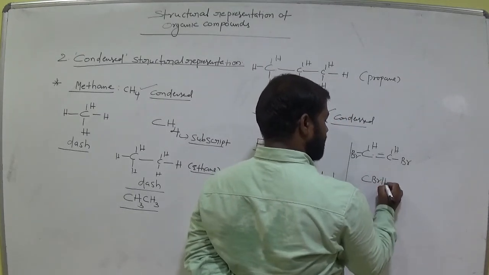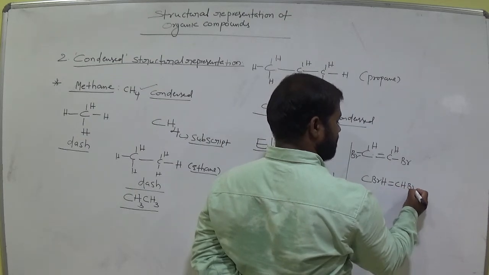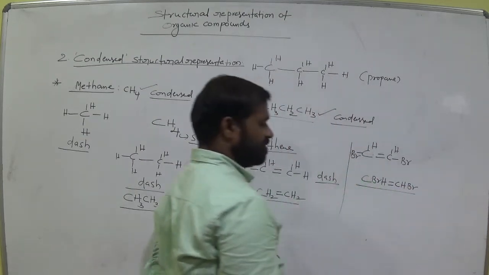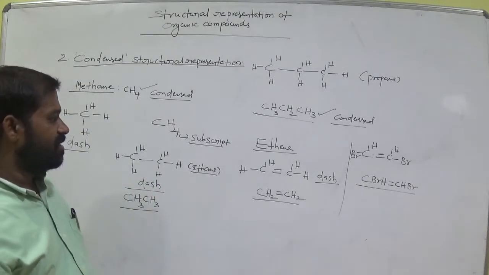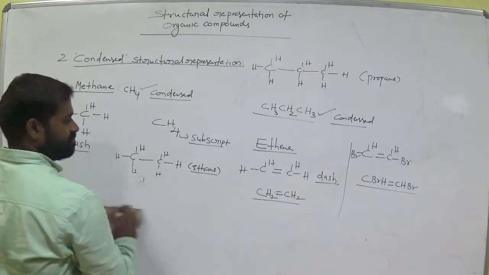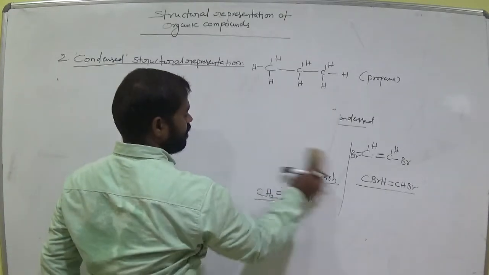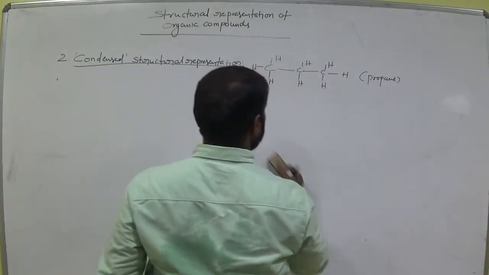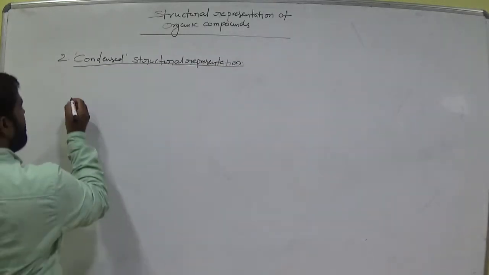Another one is hydrogen, and double bond, CHBr. Condensed formula. Okay? Clear? Let's see one more example for condensed.